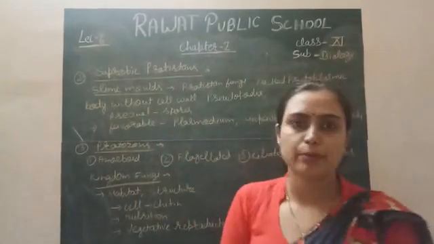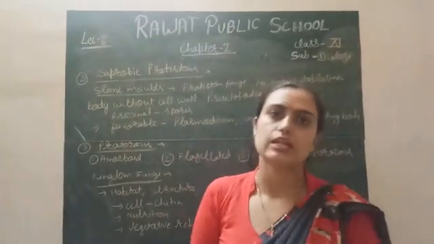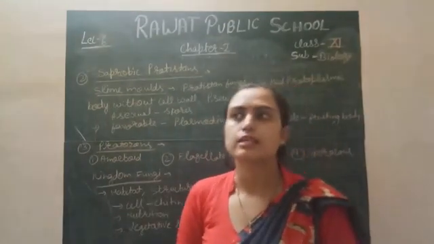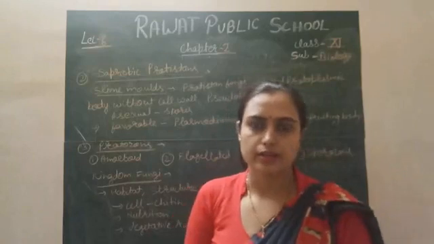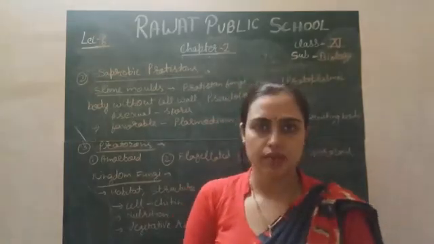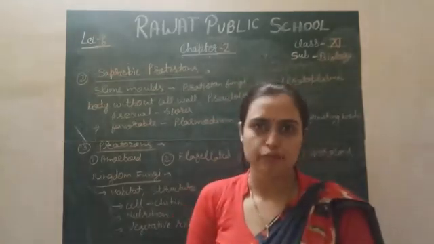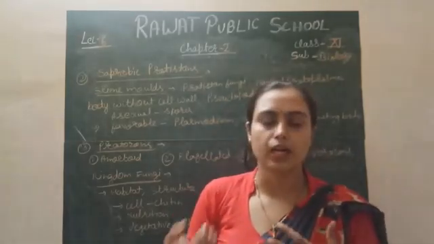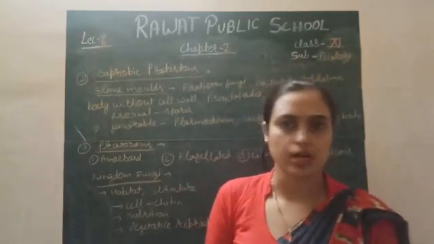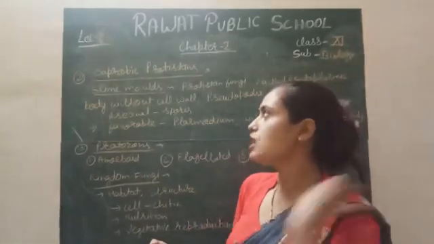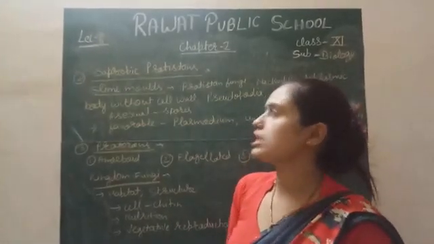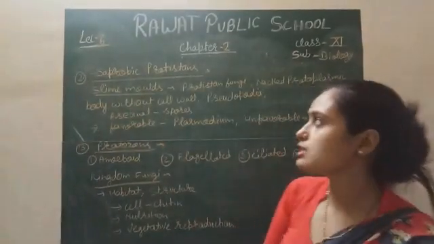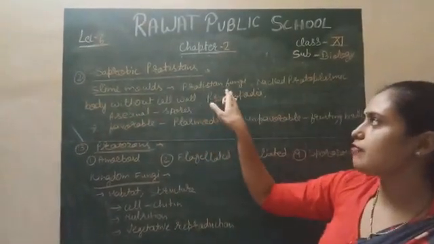Firstly, the saprobic, as the name indicates, these are the Protista which we commonly know as the protistan fungi, right? Because they behave like a fungus, because they are saprophytic in nature. They feed on decaying organic matter like the fungus. That's why we call them saprobic Protista. The best example for this is slime mold.